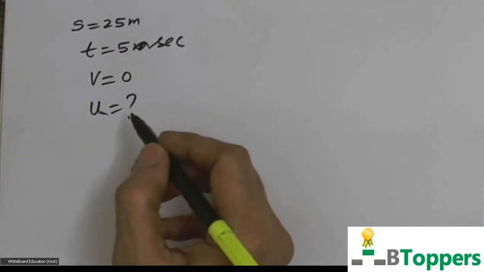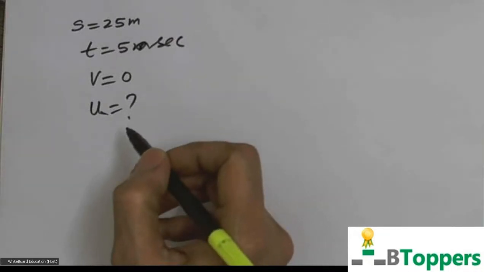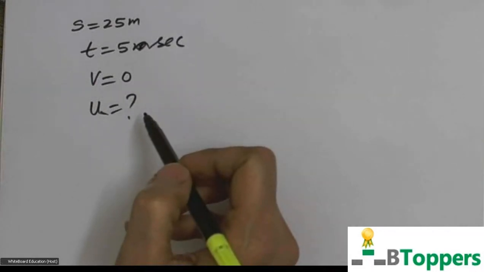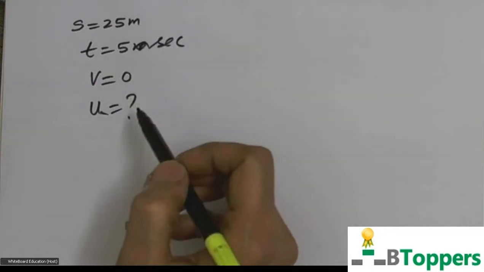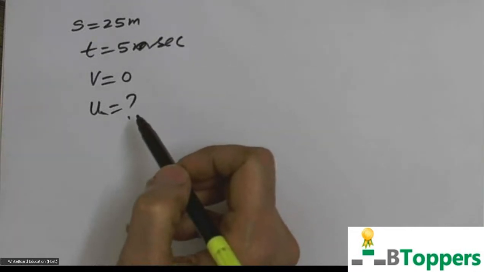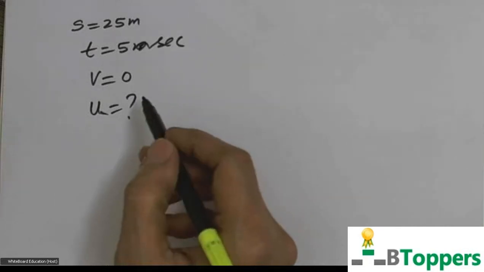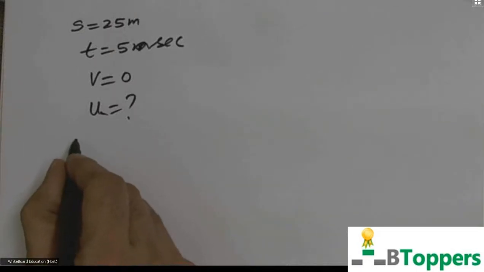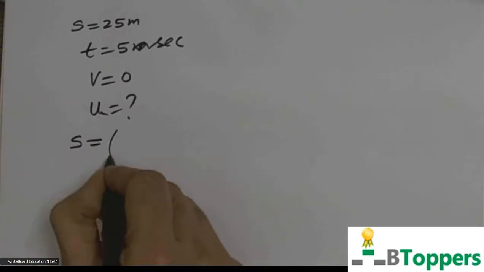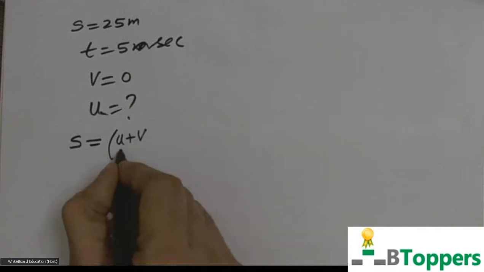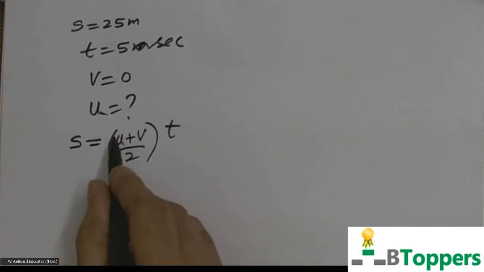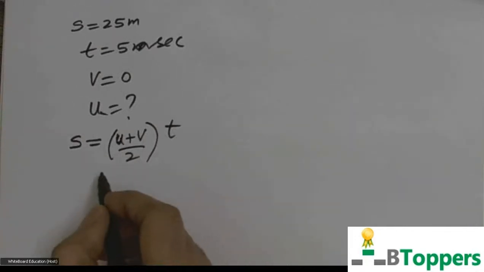You find what is missing in the problem. You can observe that you are not given the acceleration. You can also observe that you are not asked to find the value of acceleration. So you have to choose the equation without acceleration. So you can choose the equation without the letter a. That is, displacement is equal to average of initial and final velocities multiplied by time interval.